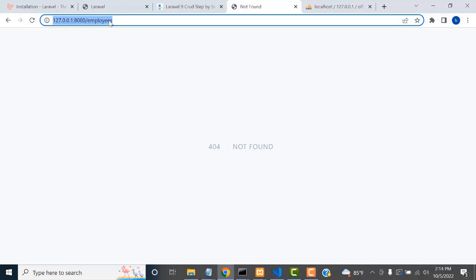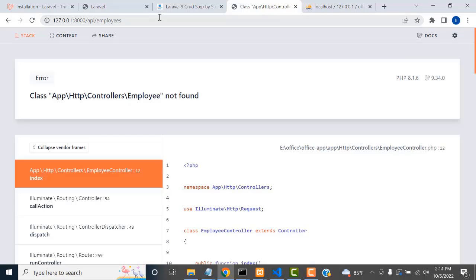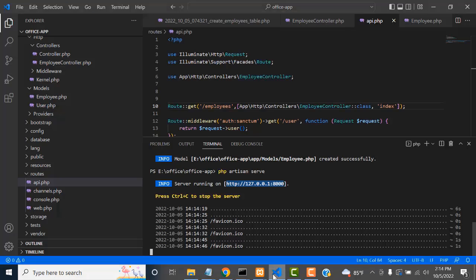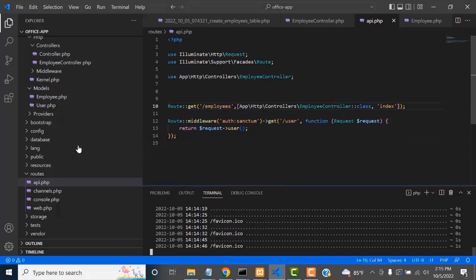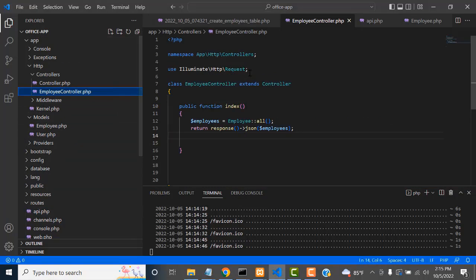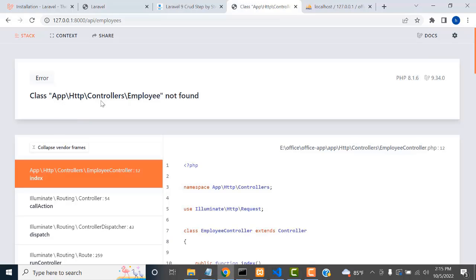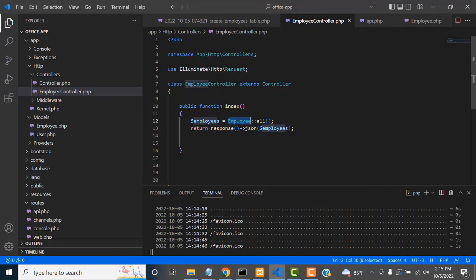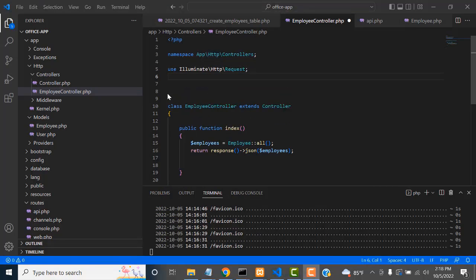Now what? Sorry, not employees, API slash employees. Class app employee not found, in the models, app HTTP controllers. Right. If errors come, you have to understand them. Class app employee not found means the model is not found. You have called the model, but we didn't give the path. So how to give the path?